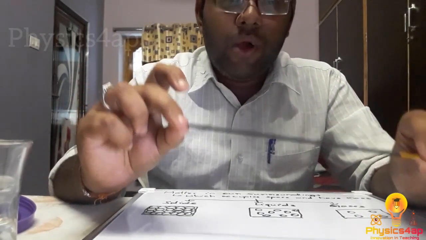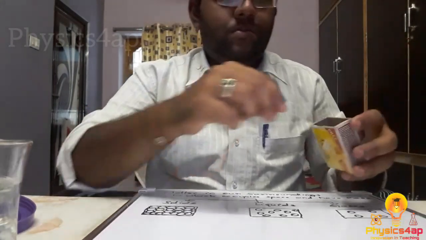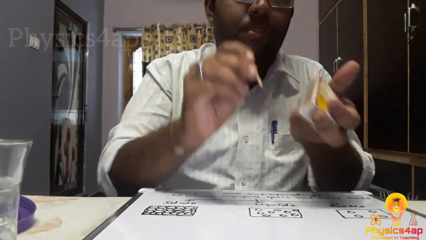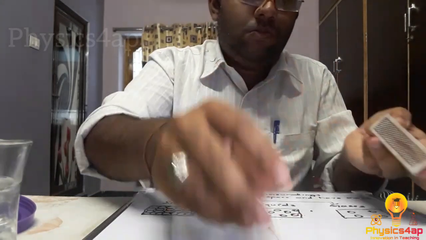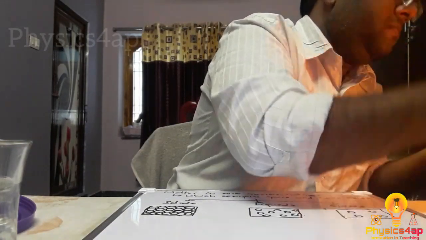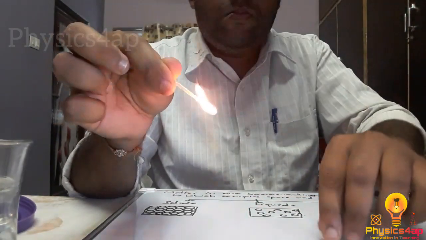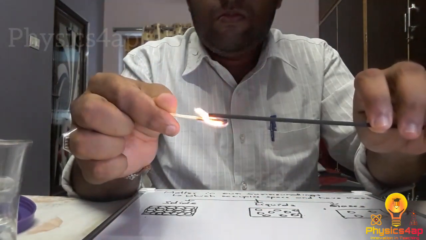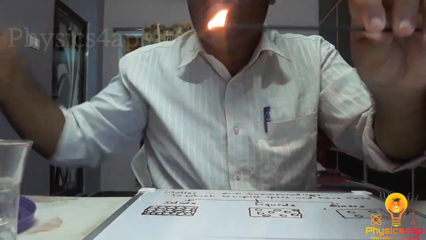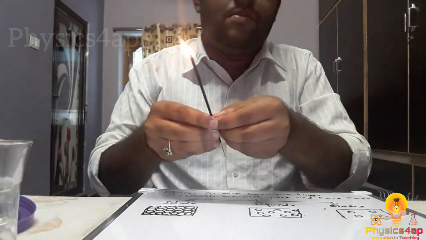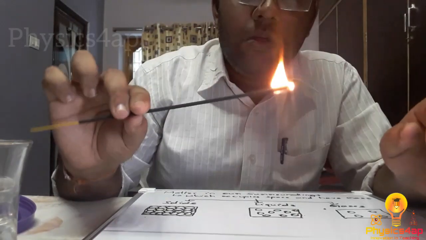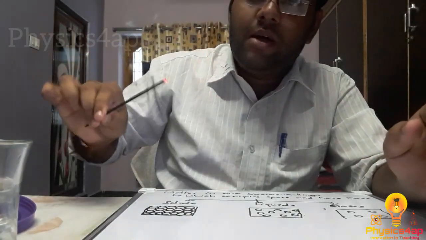But once you light it, let us see. Now we have lightened the agarbatti.